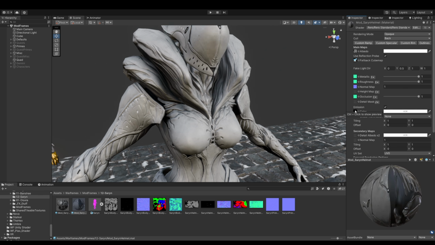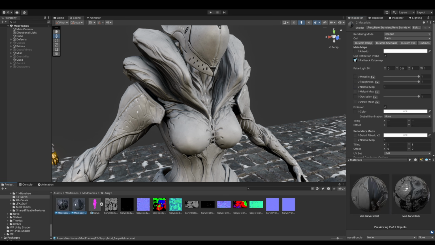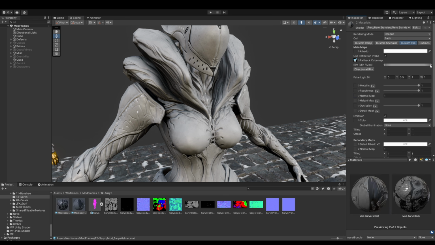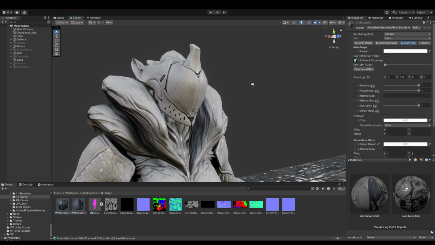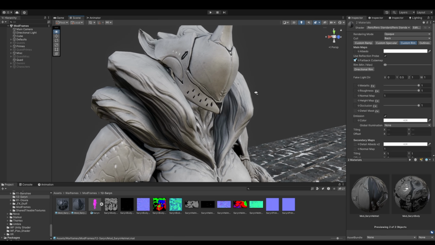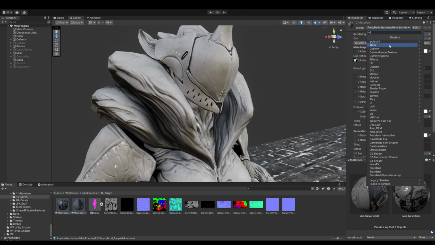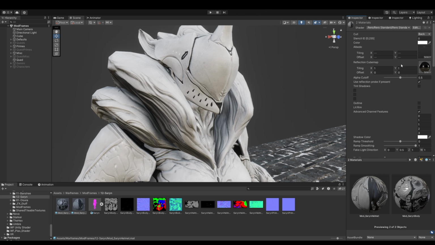And there's one thing I missed with the material setup for Rero. We're going to want to select both our materials and go to custom rim and make sure this is set to there. That way we don't have any rim lighting. Rim lighting can look good in engines like Unreal, but in Unity it does not look the best, so I recommend just disabling it. Now we can go under Rero, and we can go to Tint Setup.